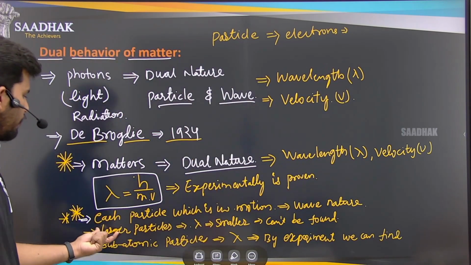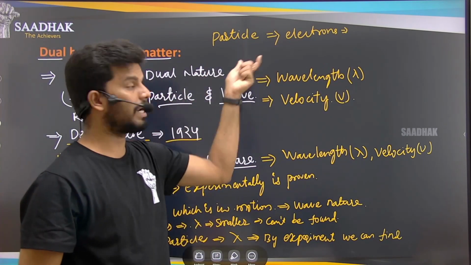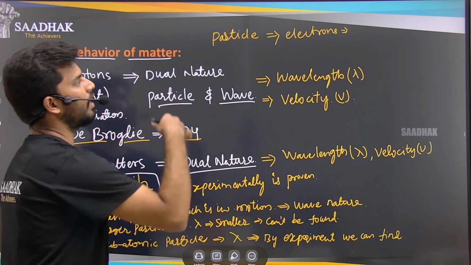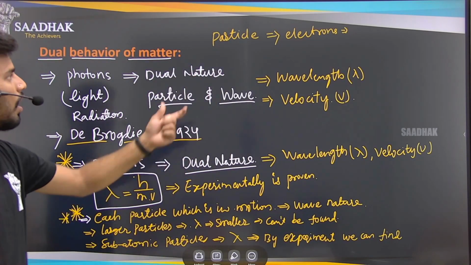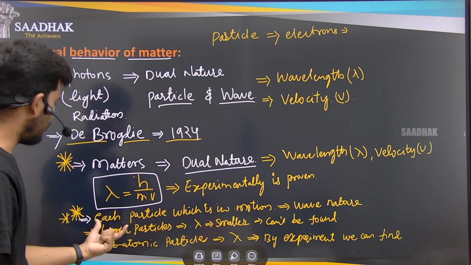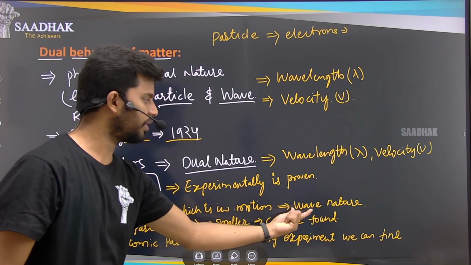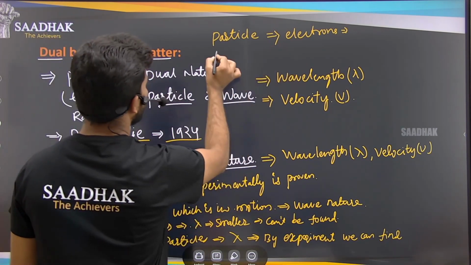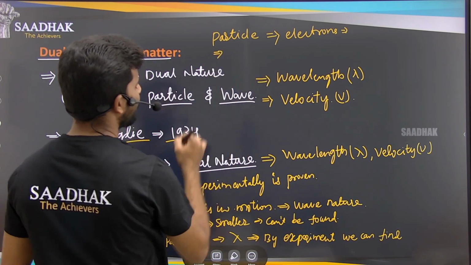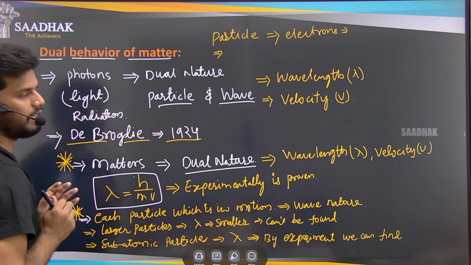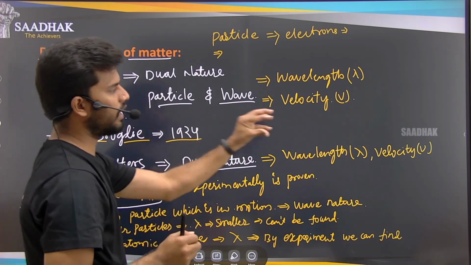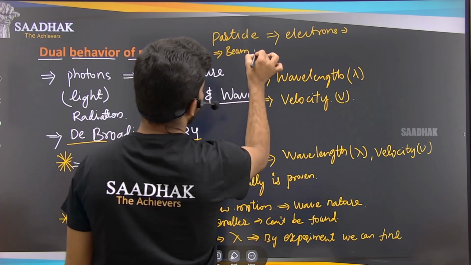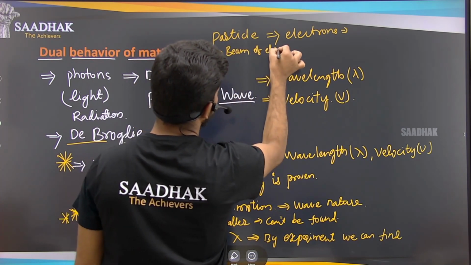So I said that if you take the particle as the electron, then electron became the particle here. How do these electrons behave, or have the wave nature? That can be found by taking a beam of electrons. A beam of electrons is like the beam of light, like we have said. So we have taken so many electrons.